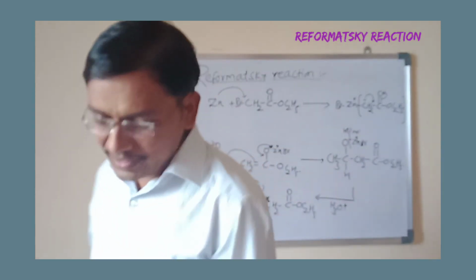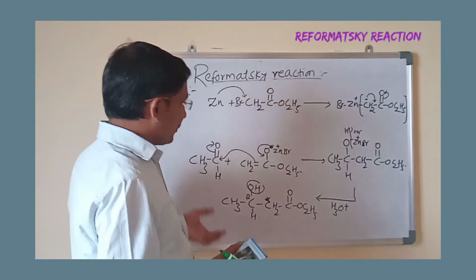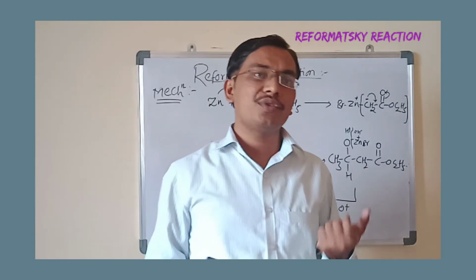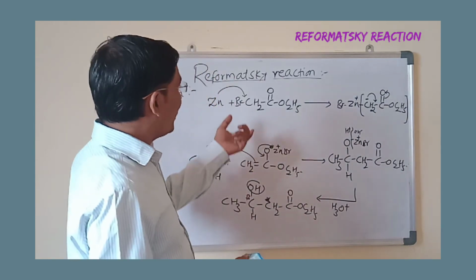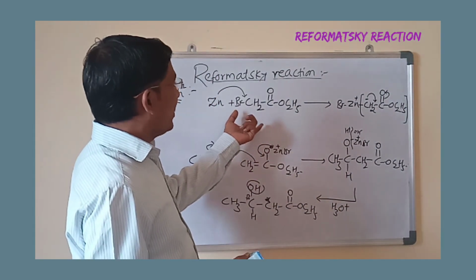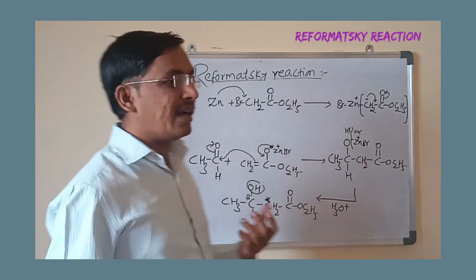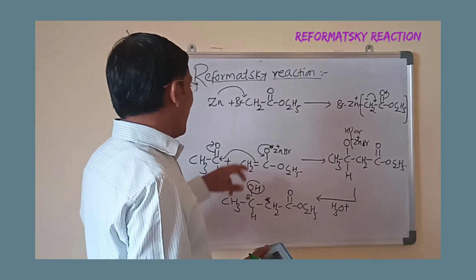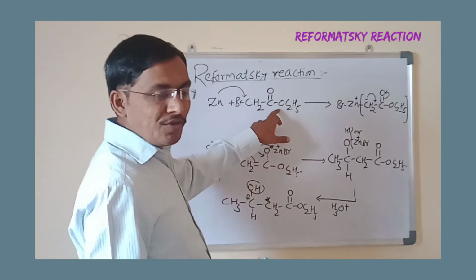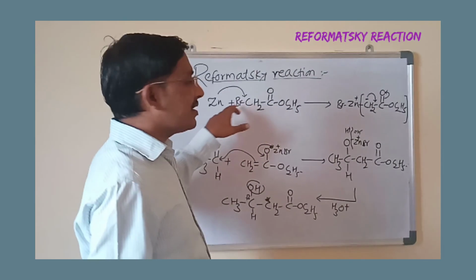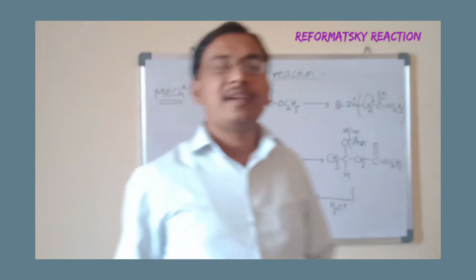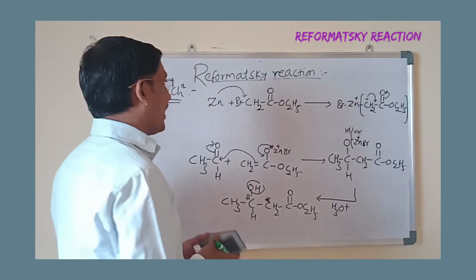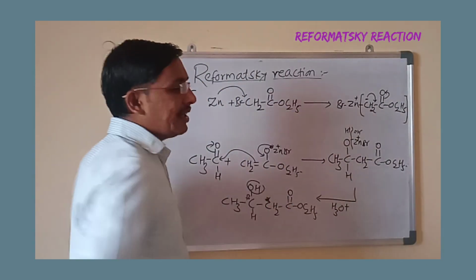Now, the question is whether it is more reactive or less reactive than the Grignard reagent. On the basis of that, the question will be asked whether that alpha halo ester undergoes a self condensation type of reaction or not. There is an ester functional group. That CH2 minus may directly react with the same molecule and give rise to a product, but actually it doesn't react with the ester functional group.